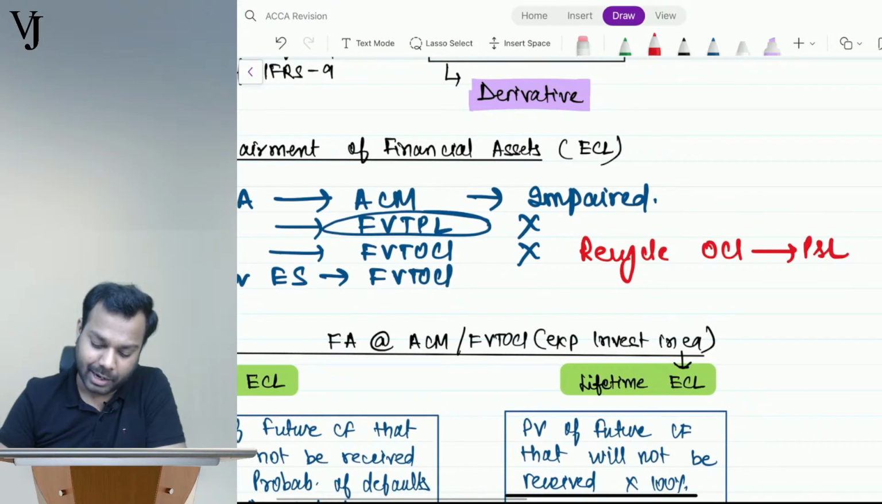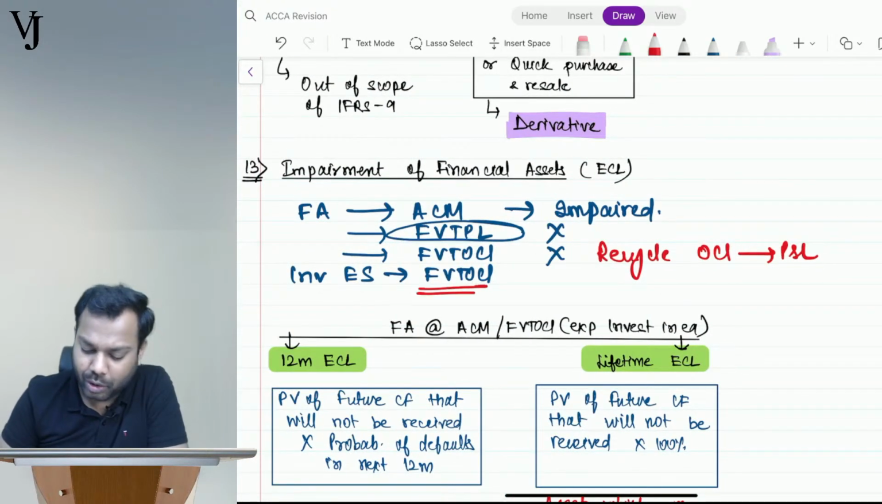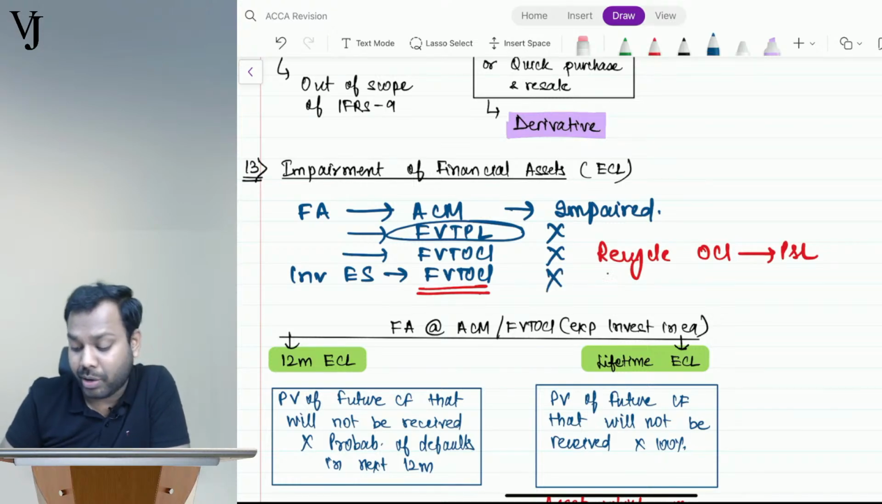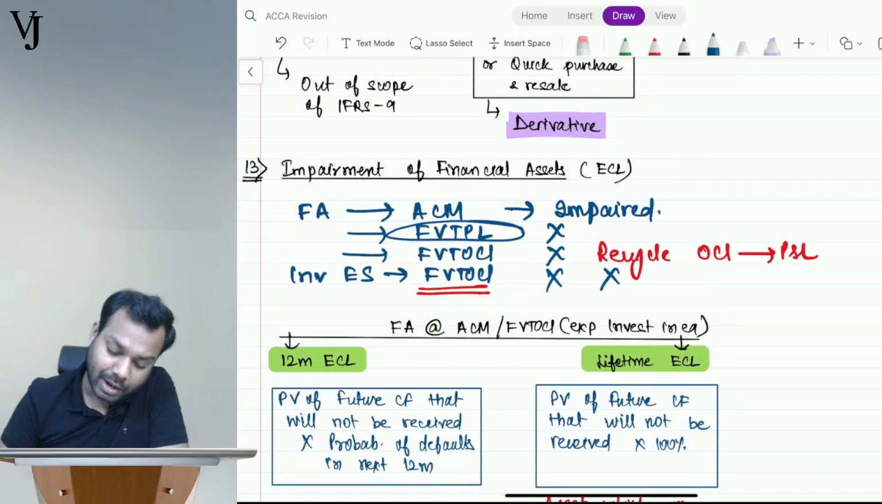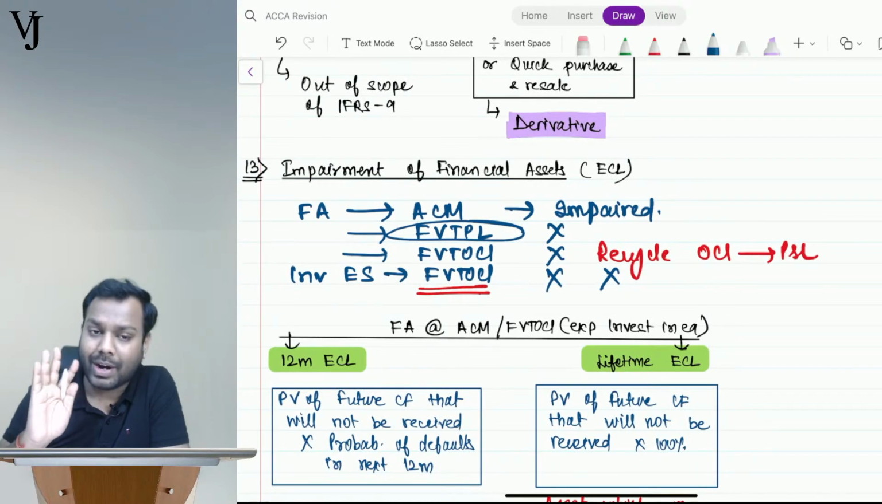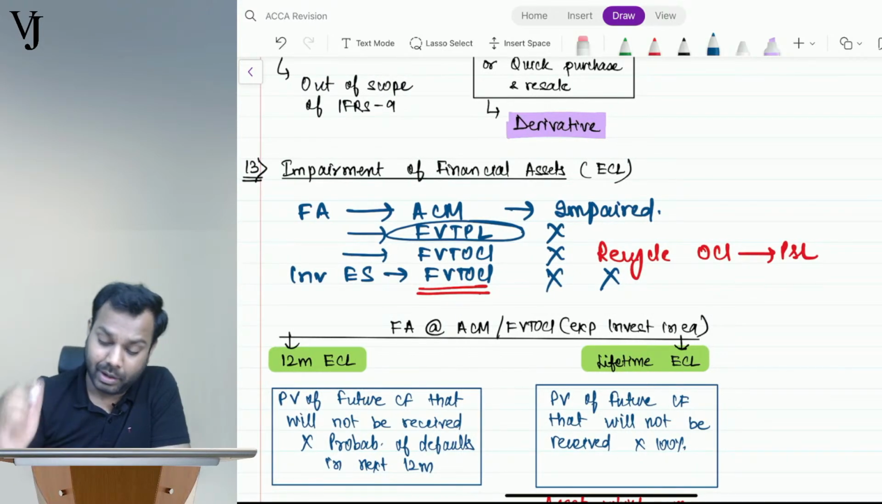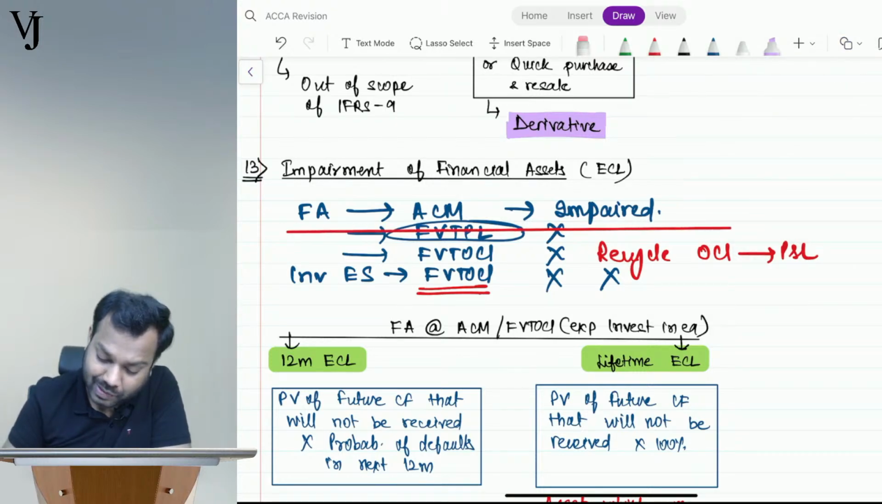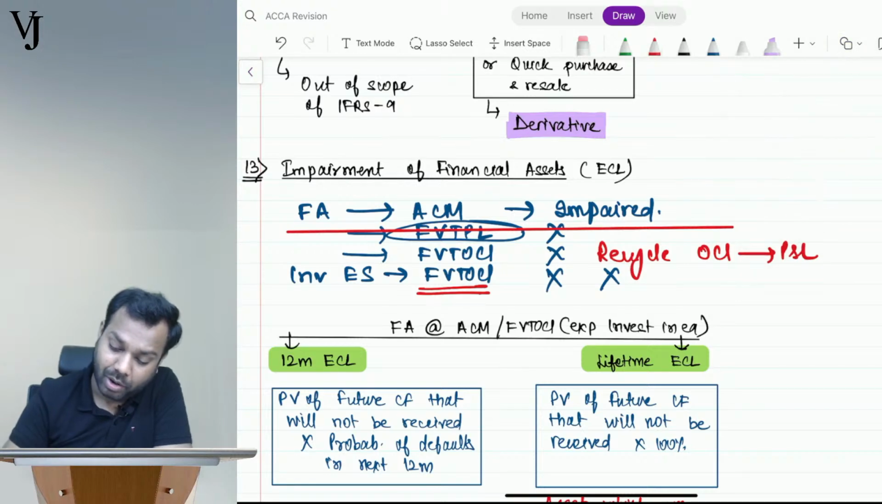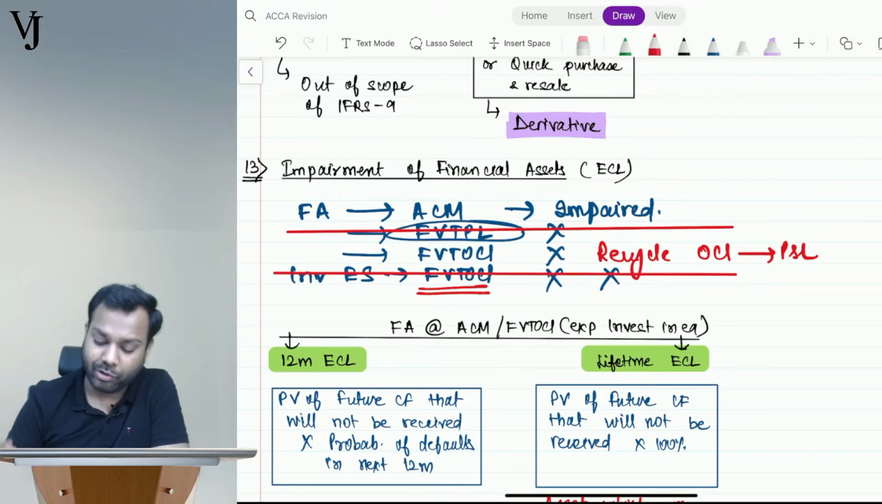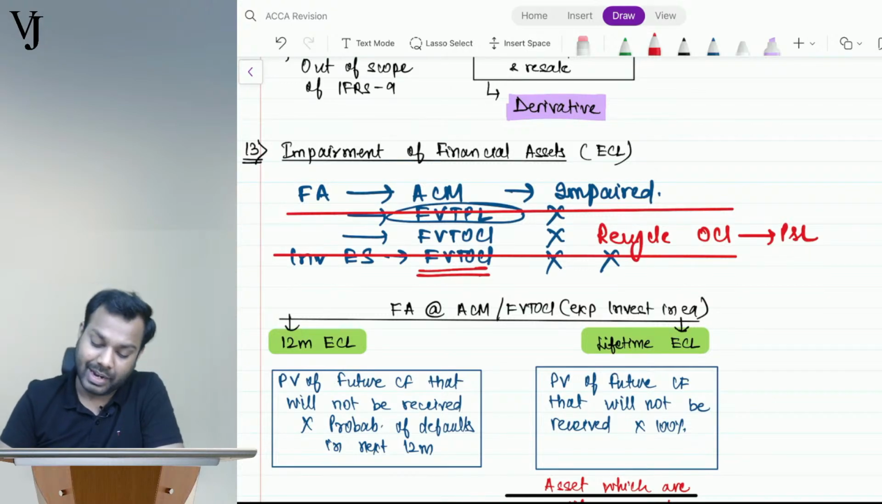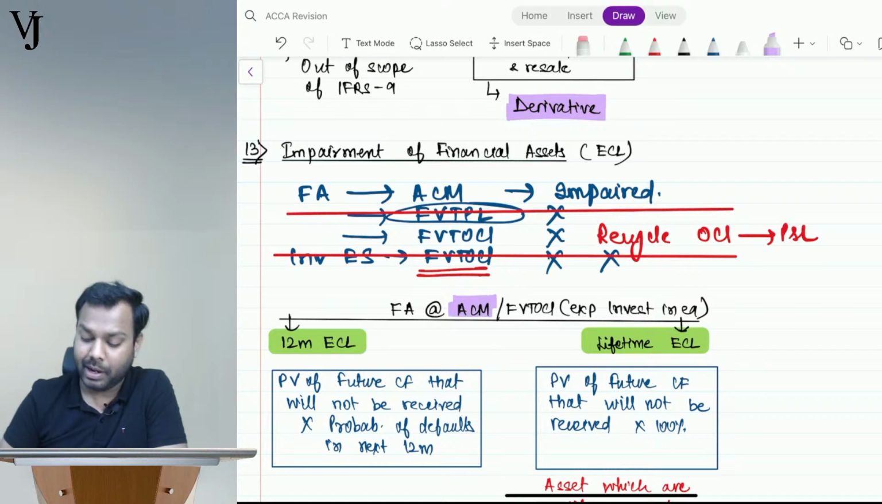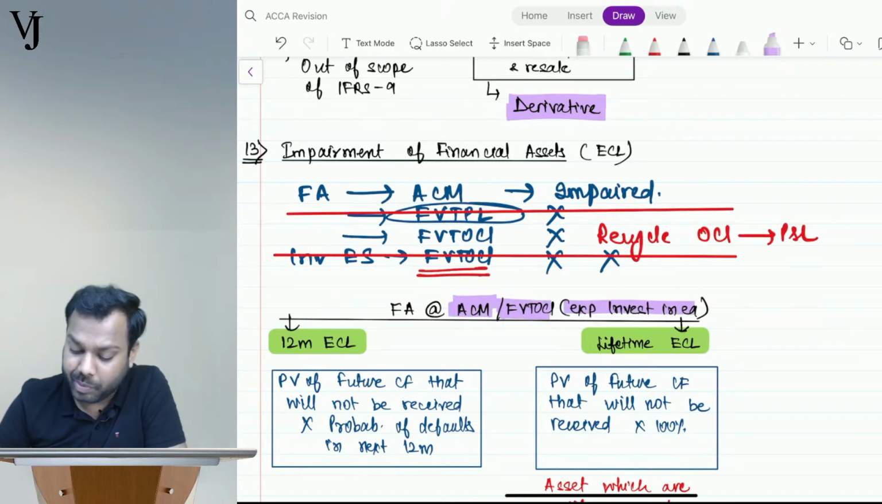But now understand, if investment in equity shares is at FVTOCI, can I recycle? Will I impair? No. But can I recycle? No, I cannot recycle as well. So what are the two types of assets on which I cannot do impairment? I cannot do impairment on these two assets. No impairment on these assets and no impairment on these assets. Rest all I will impair. So that's what I have done: FA at amortized cost method, and FVTOCI except investment in equity shares.